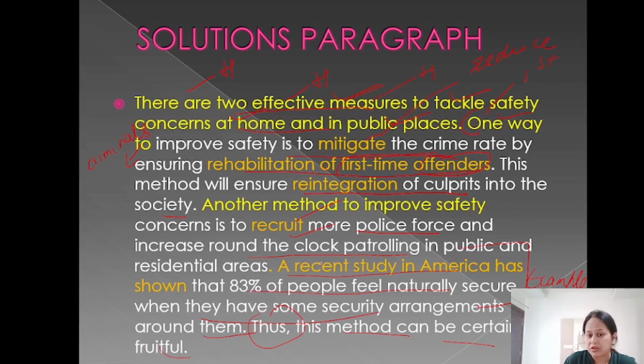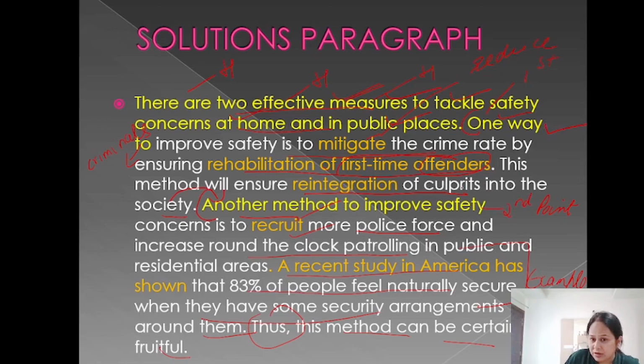Fruitful means beneficial. So you can see a lot of good vocabulary. Again, good use of connectors. How beautifully one sentence is getting connected to the other sentence. It is very clear that this is the second point, which is starting second solution. Here it is very clear that we are talking about solution paragraph. Here it is clear that we are talking about the first way.